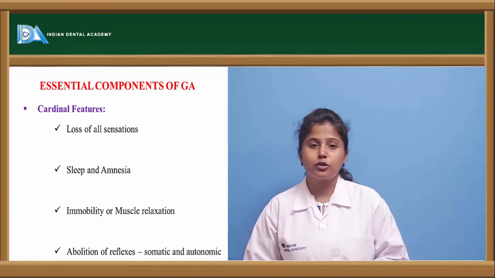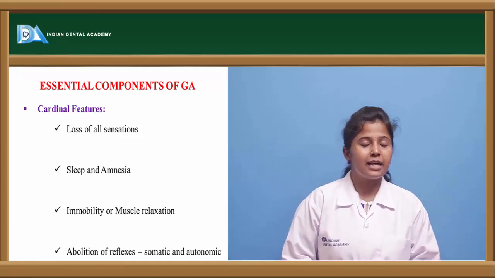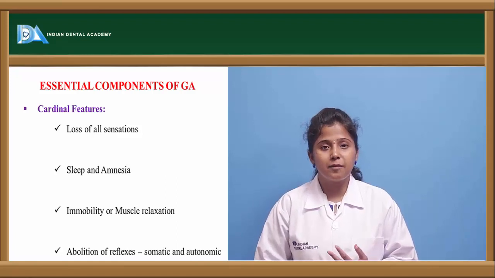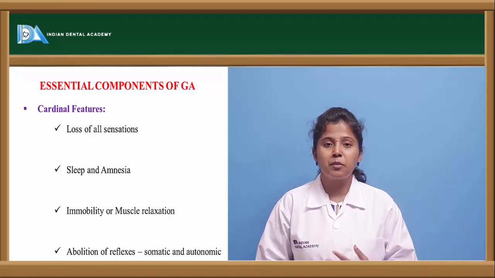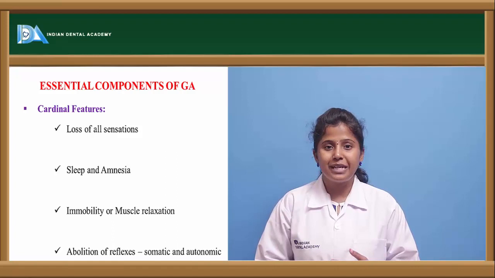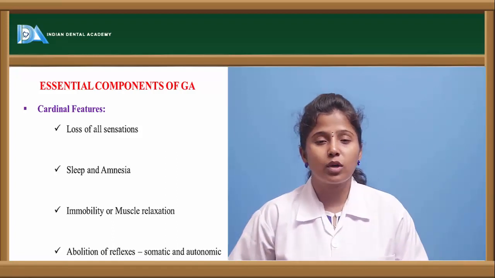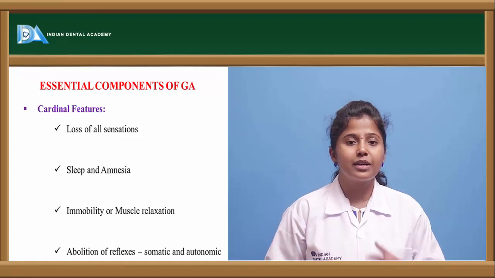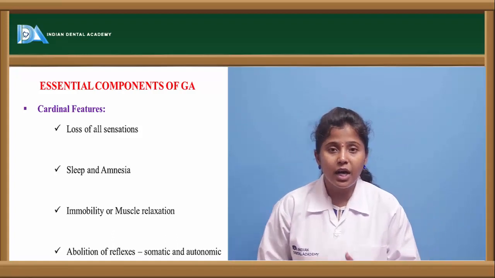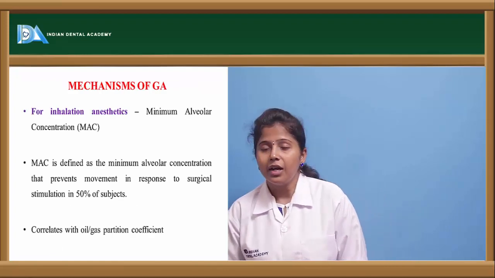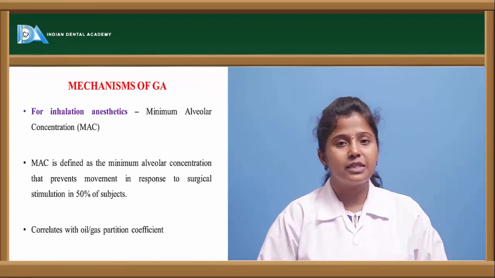They should cause immobility or muscle relaxation, so the contraction of the muscle should not take place. The muscle should be in a relaxed state, and it causes abolition of the reflexes. Whatever somatic as well as autonomic reflexes are produced in the body will be completely abolished.